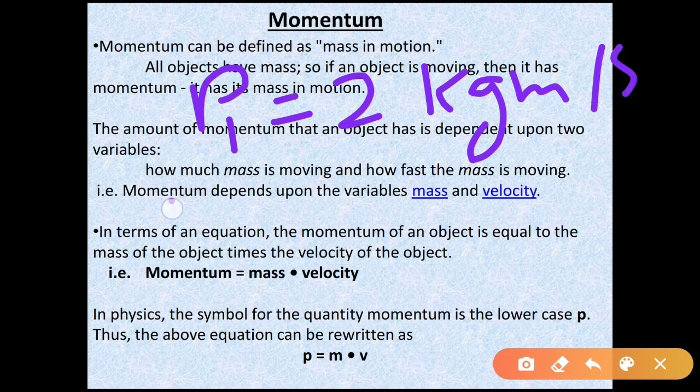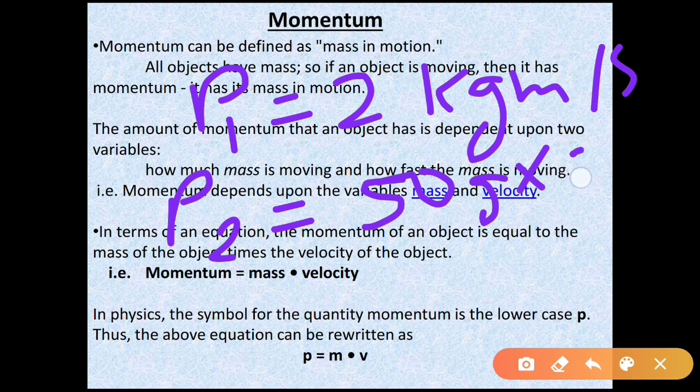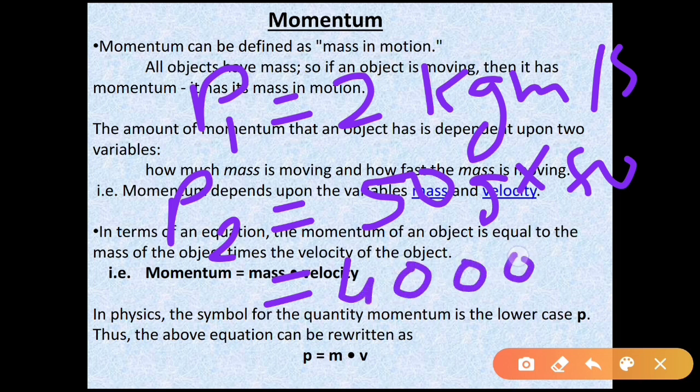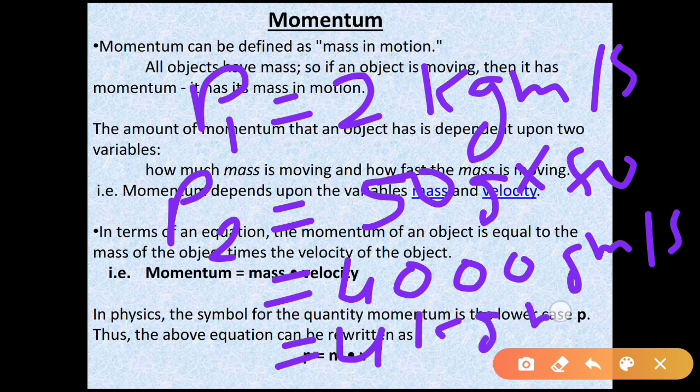Now the momentum of the second ball: the mass of the ball was 50 gram and the velocity was 80 meter per second. So 8 fives are 40, that is 4000 gram meter per second, or we can say that it is 4 kg meter per second. So here the momentum of ball 1 is 2 kg meter per second and the momentum of ball 2 is 4 kg meter per second. It means ball 2 has a capacity to exert larger force.